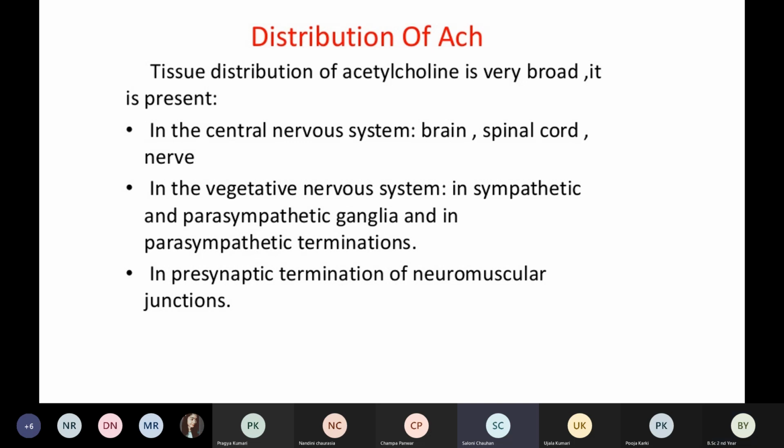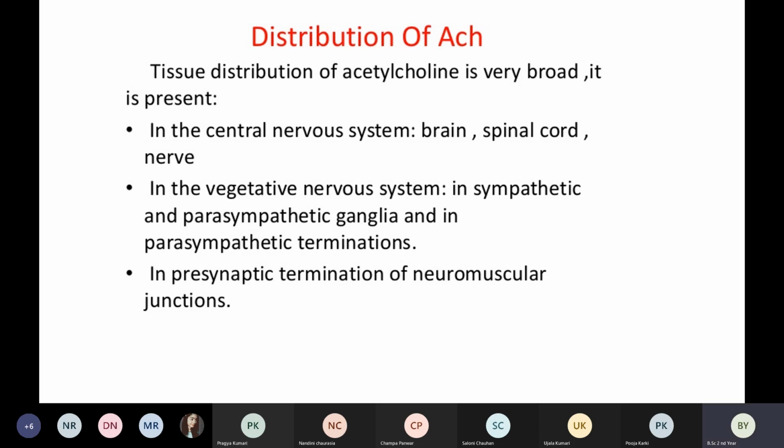Vegetative nervous system. So this acetylcholine is also present, not only in the brain, not only in the nerves, but it's also present in the sympathetic nervous system. The sympathetic nervous system is a part of the autonomic nervous system. We know there is also the PNS, the parasympathetic nervous system. So these are basically a part of the nervous system.